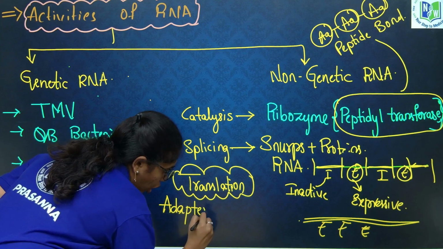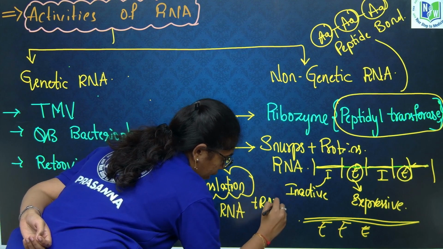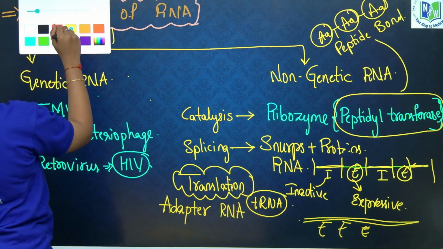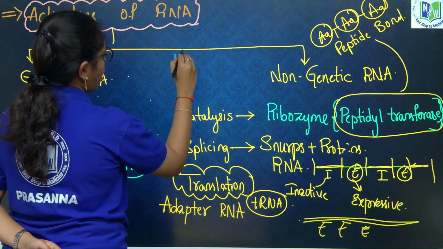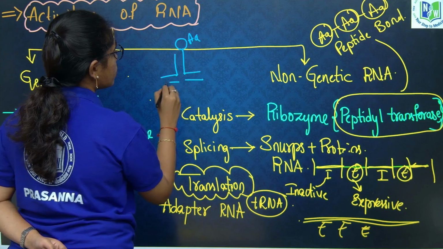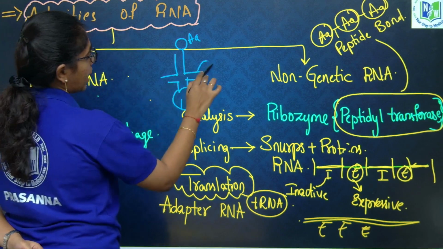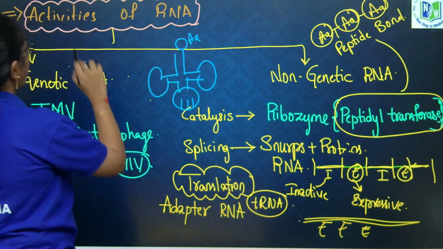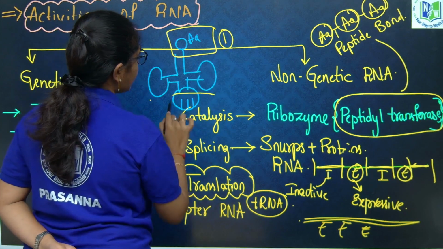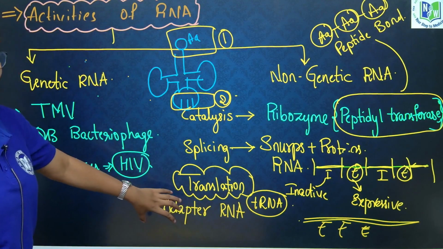Adapter RNA or soluble RNA, that is tRNA. tRNA is called adapter RNA because on one side it connects the amino acid, and on the other side it codes for the protein. That is why it is called adapter RNA.